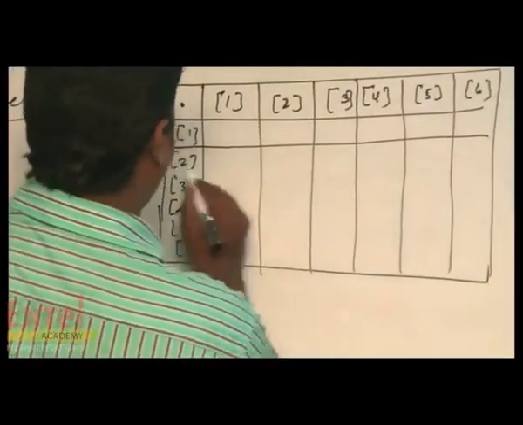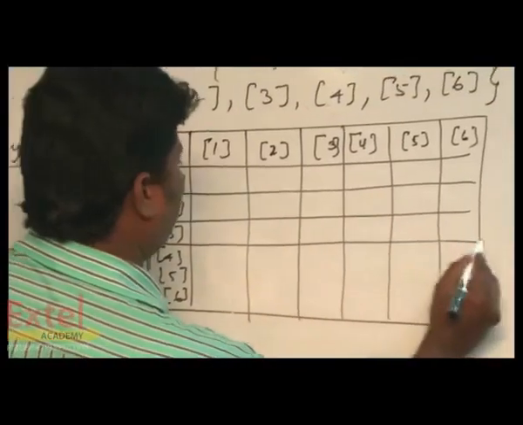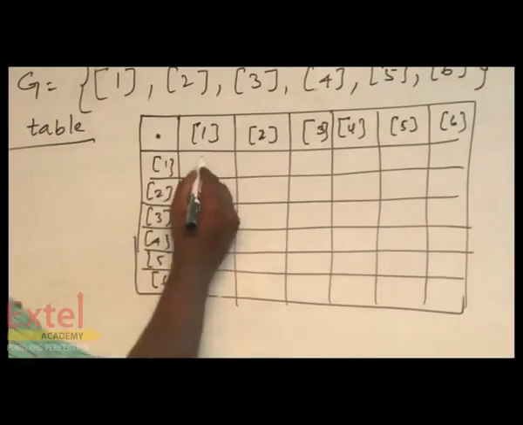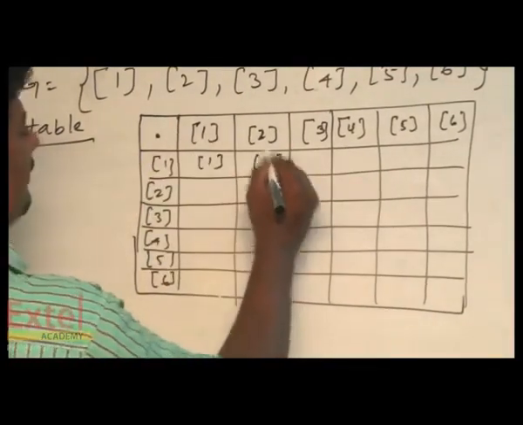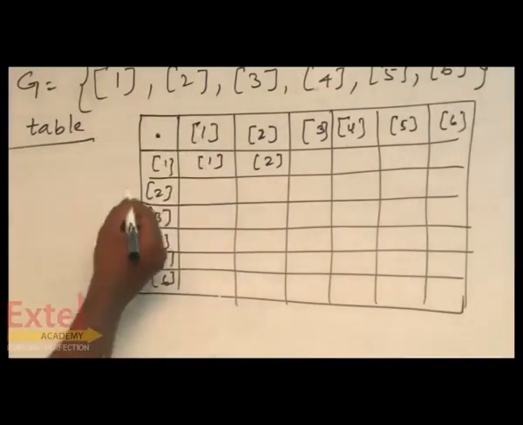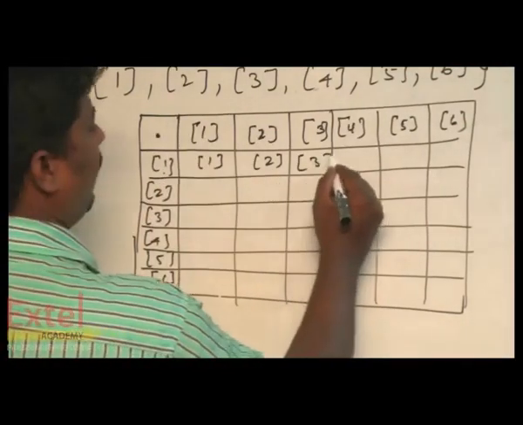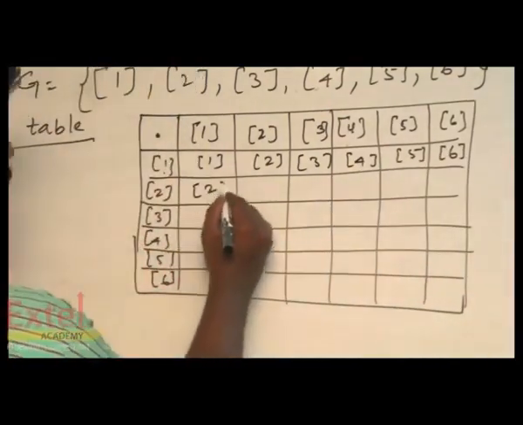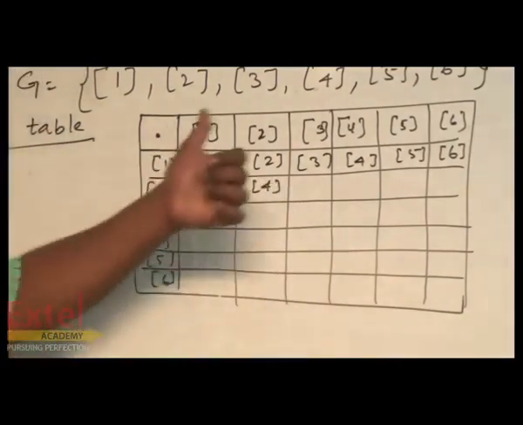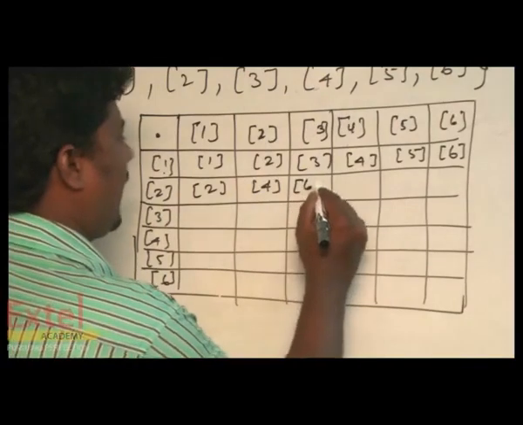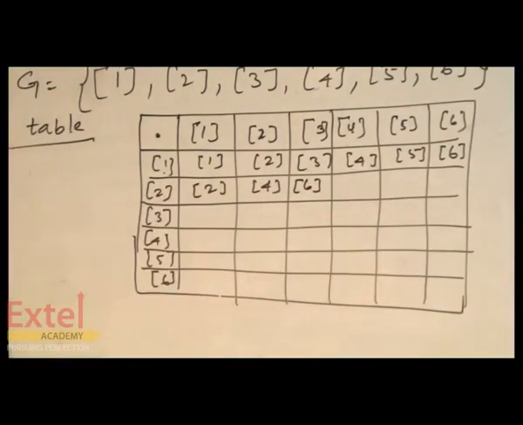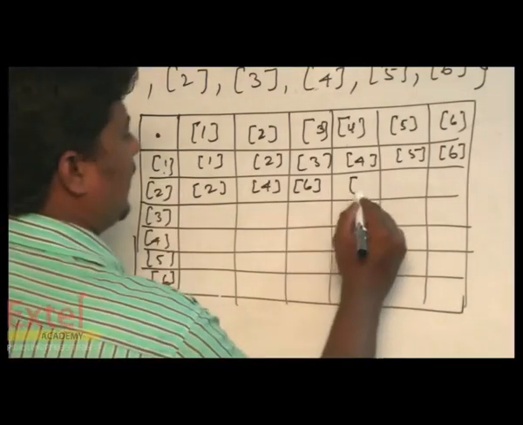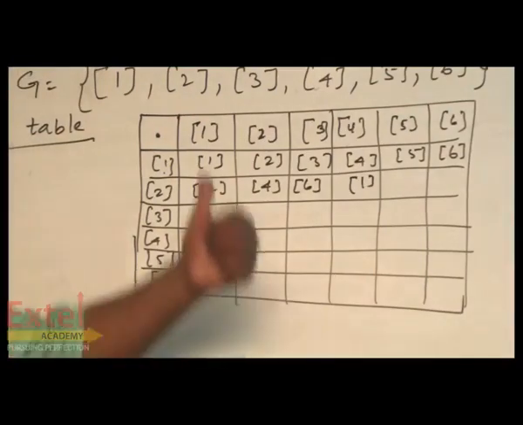So see here. 1 multiplied by 1 is 1. Multiplying up to 7 is no problem. If it is more than 7, what happens? See, 1 into 3 is 3, 1 into 4 is 4, 1 into 5 is 5, 1 into 6 is 6. 2 into 1 is 2, 2 into 2 is 4, 2 into 3 is 6, and 2 into 4 is 8. What is the remainder here? 8 divided by 7 gives remainder 1. Therefore we put 1. That is called multiplication modulo 7.